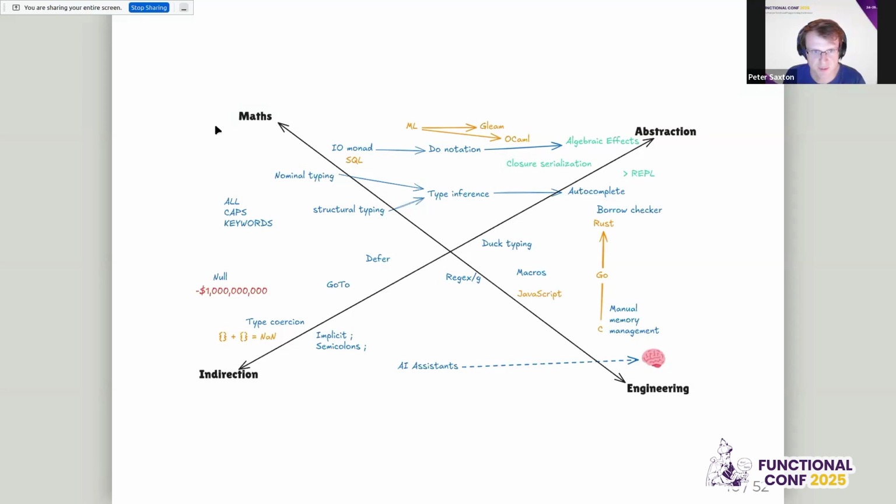And then on the other side here, you can start with lambda calculus, maximally constrained, which can still do all of Turing, but can't actually talk to your computer. And then we have the more real world languages. So ML has more theoretical foundations, and over time you try and add things that make them more applicable, more useful. So we go up to Gleam and OCaml.